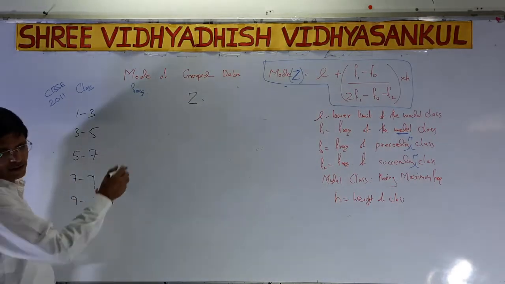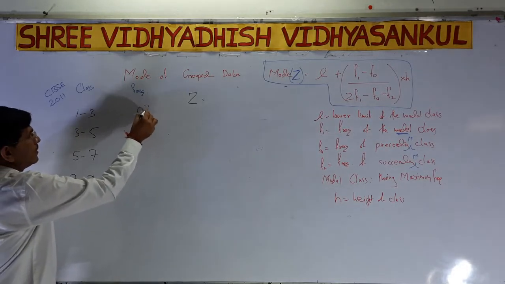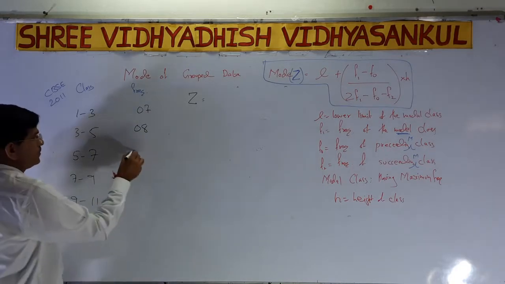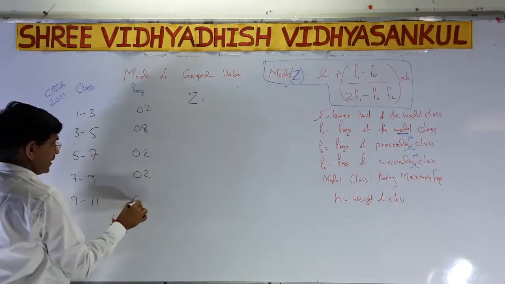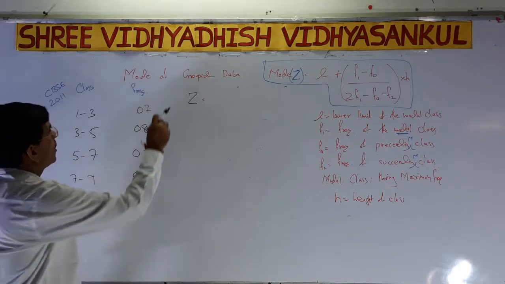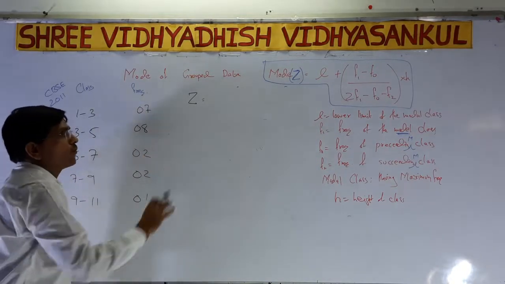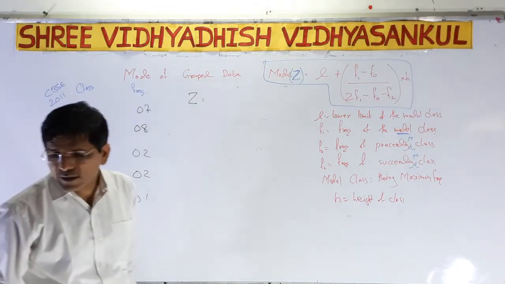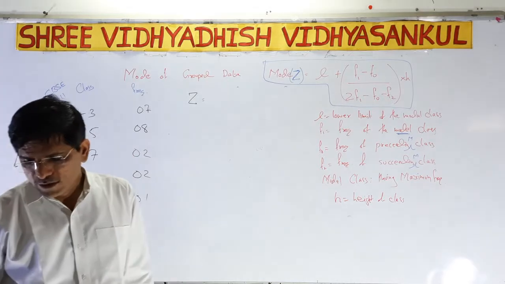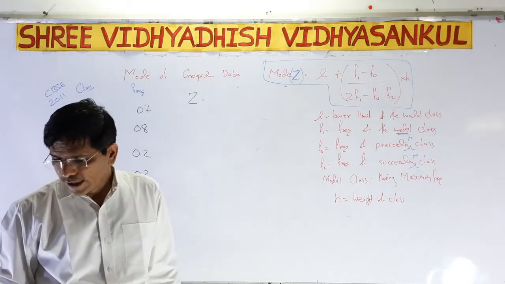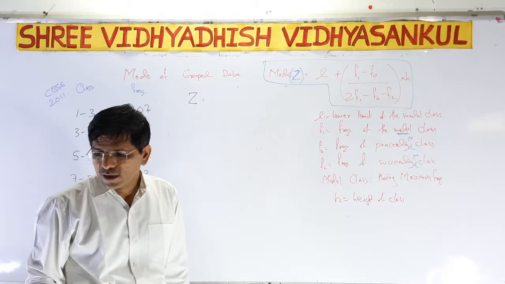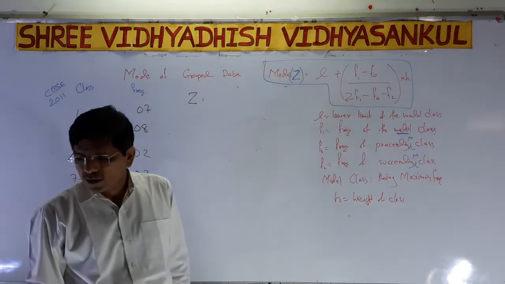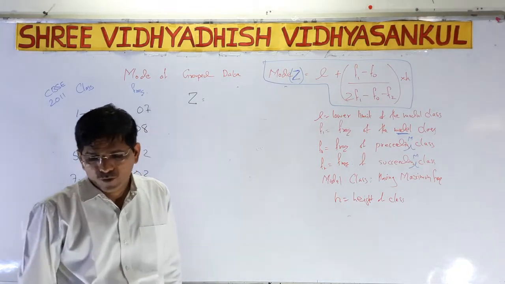The frequencies are 7, 8, 2, 2 and 1. The formula we already have, and we have to solve this sum. It's a CBSE board question, and it should be asked in the board exam; it is also textbook based. Classes 1 to 3, 3 to 5, 5 to 7, 7 to 9, 9 to 11, and frequencies 7, 8, 2, 2 and 1.